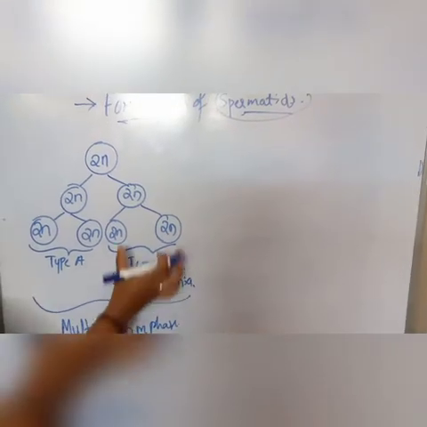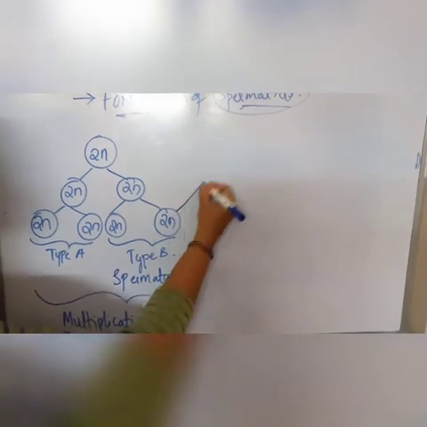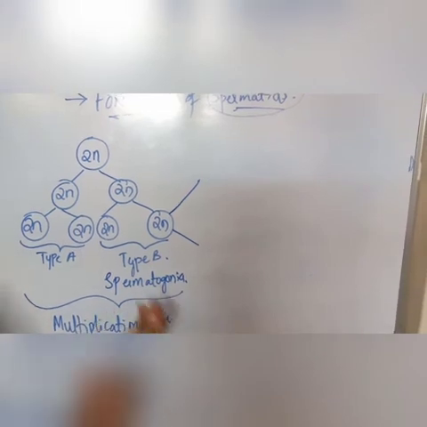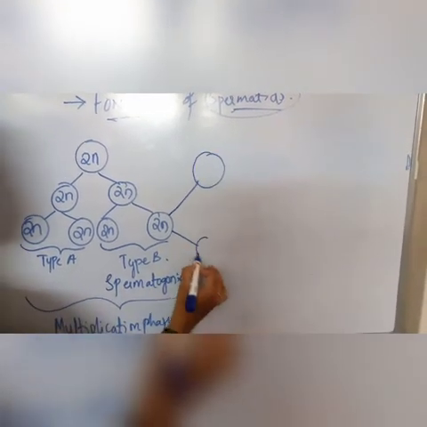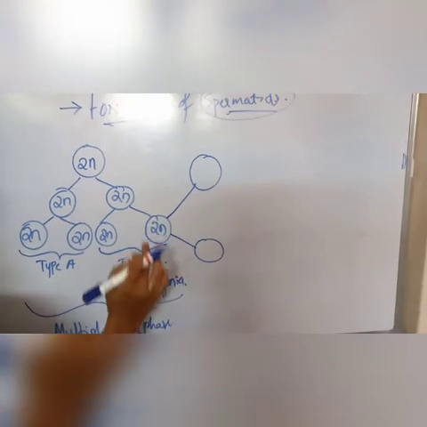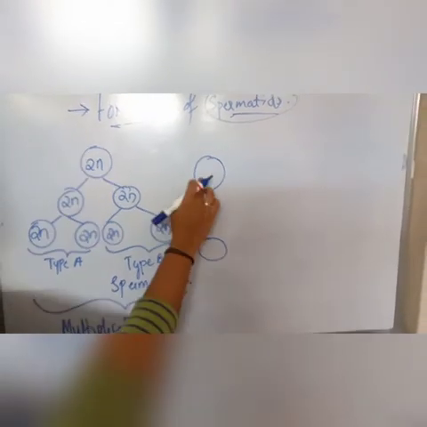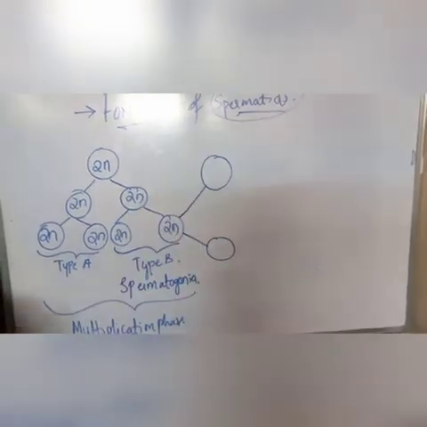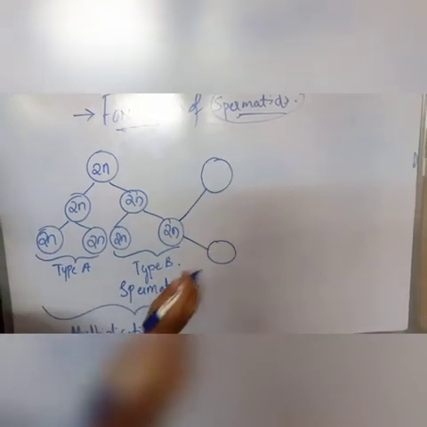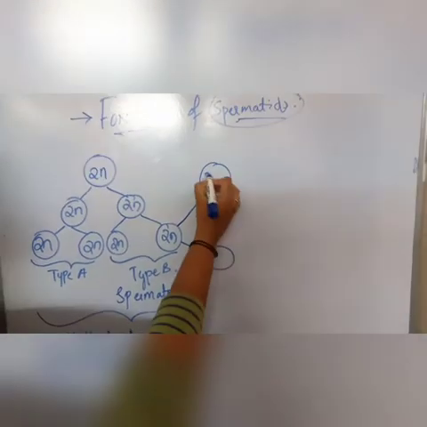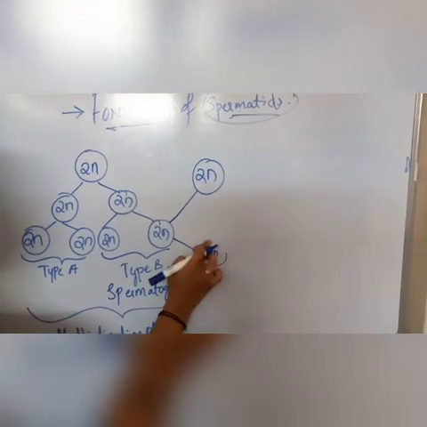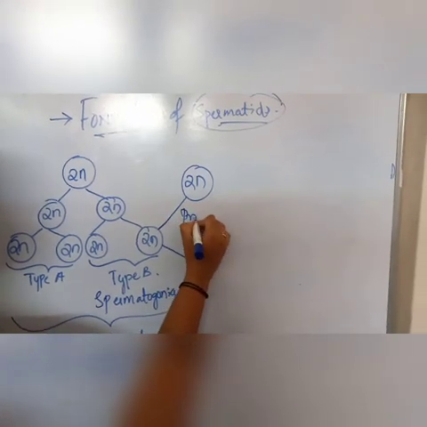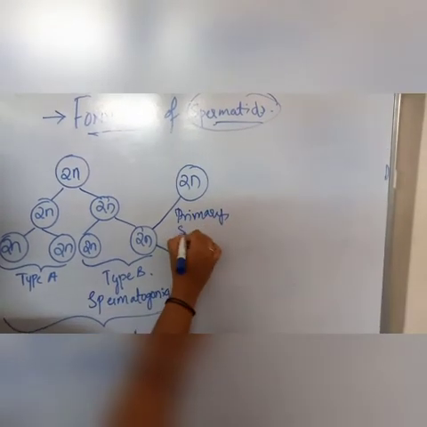Okay, the spermatogonia enters into the next phase, that is the growth phase. Here this spermatogonia becomes larger in size, increases in size by deriving the nutrition from the cytoplasm. These cells are known as the primary spermatocytes.